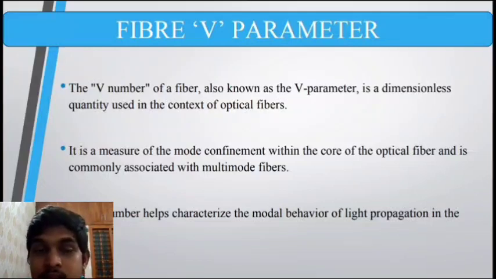So the V number is a crucial dimensionless quantity which tells us how much modal dispersion is going to happen, or how many modes a particular fiber optic can support.